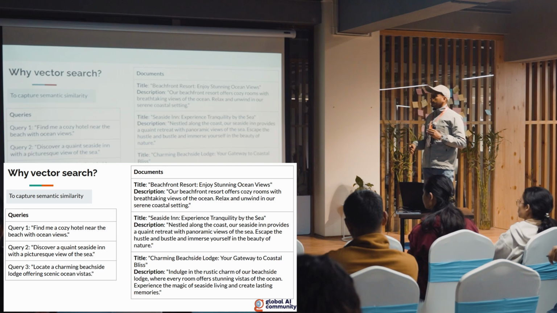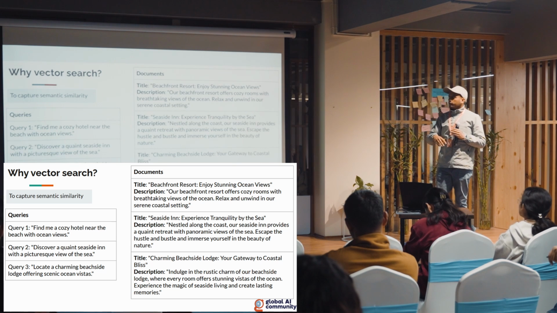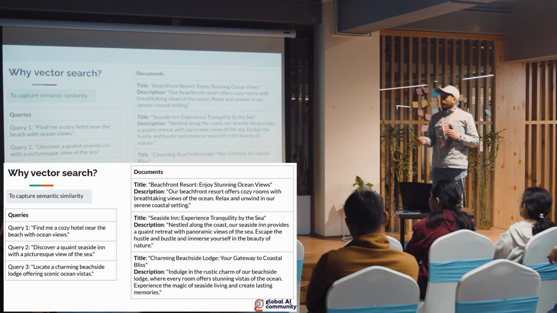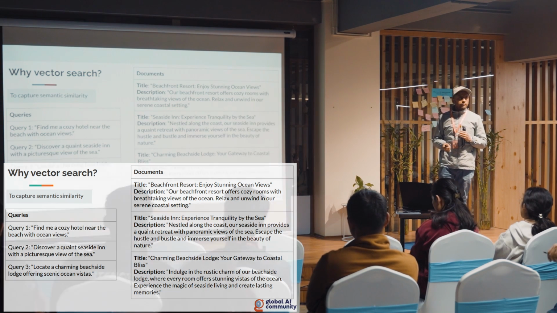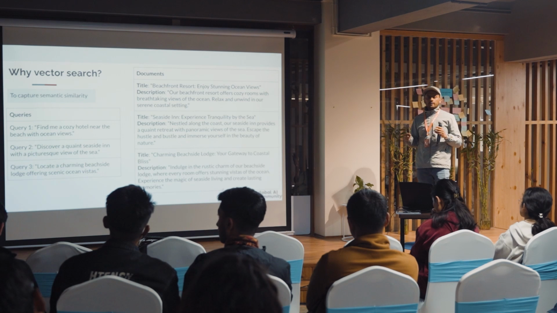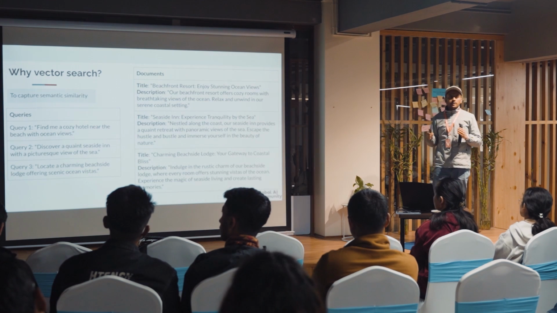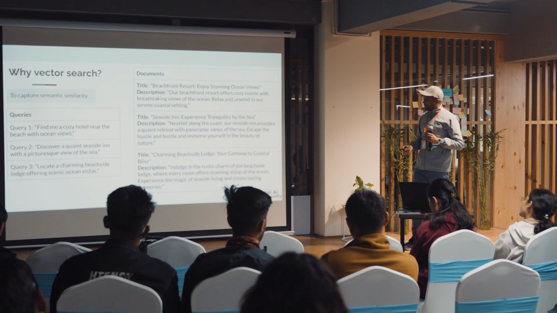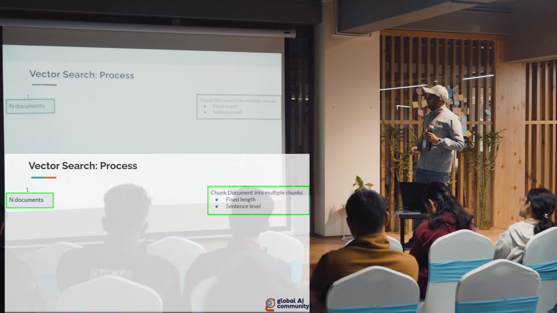And how it is able to do this goes back to the strategy of training embedding models. If you are familiar with, let's say, BERT or sentence transformers, they are trained in such a way that similar sentences having similar meaning will have similar vectors. So we'll be able to get the relevant chunks.